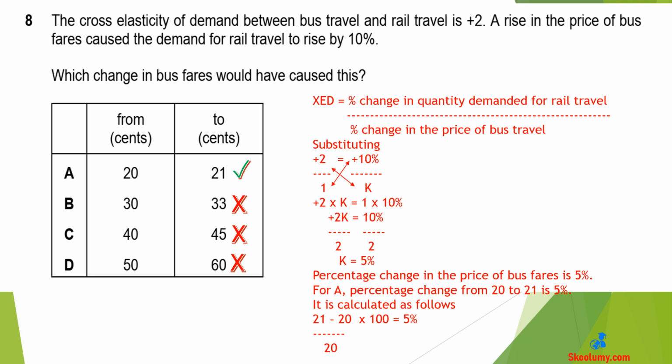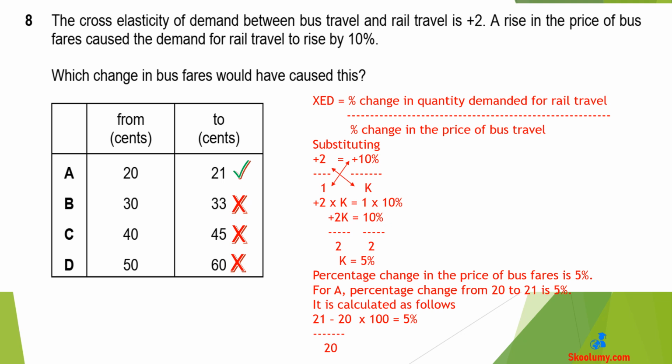The cross-elasticity of demand has been calculated and it is +2. The percentage change in the quantity demanded of rail travel has been given as a 10% increase. This is +10% because it is rising. It will be -10% if it is falling. We don't know the percentage rise in the price of bus fares.